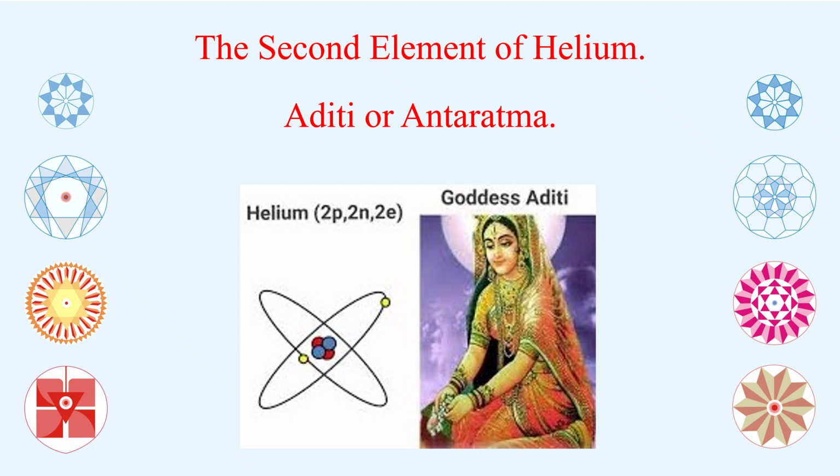There is darkness inside and darkness outside. But if you go deep into that, you can see light inside the helium and darkness outside, and that is what the Rigveda is talking about, the concept of Antaratma or Atma. I think this is also very clear. The picture shown is of the goddess Aditi, and you can see 2, 2, 2.